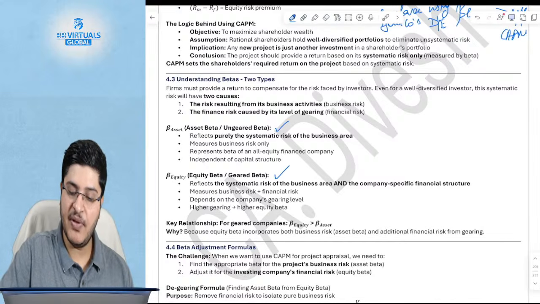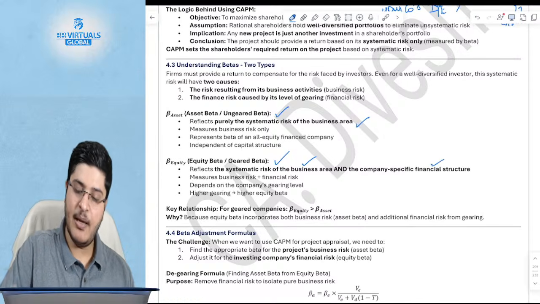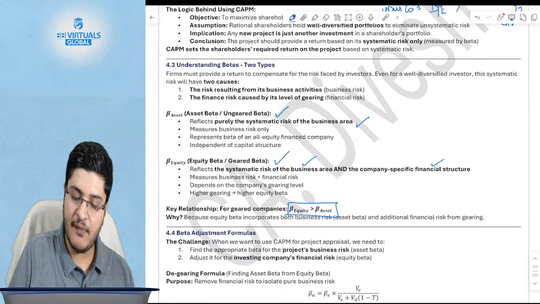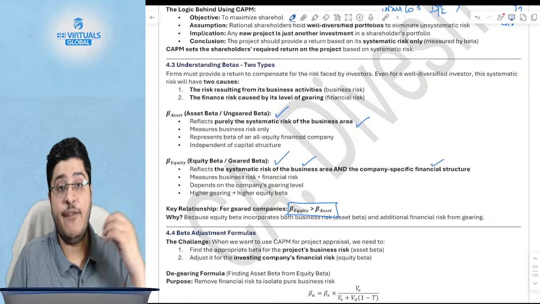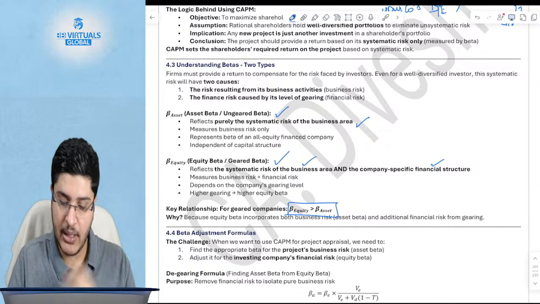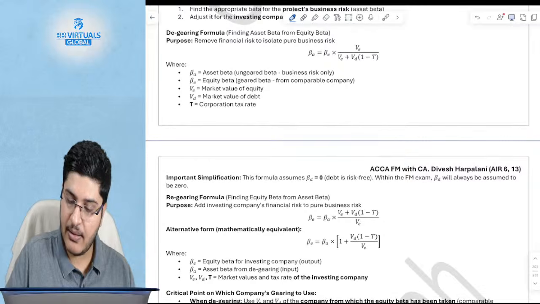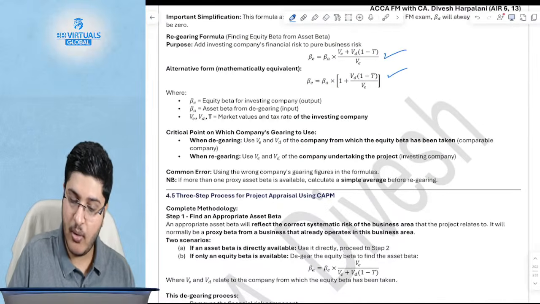Types of beta. This one represents purely the systematic risk. This represents the systematic risk plus the financial risk as well. Remember, always for geared companies, beta of equity is greater than beta of asset. If your company does not have any debt, then the beta of asset and the beta of equity are absolutely the same. All of this we had discussed yesterday. This is the formula that I just told you about.